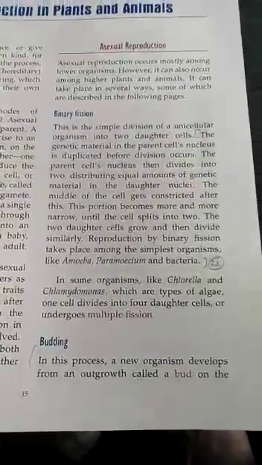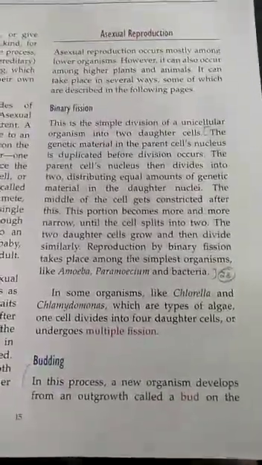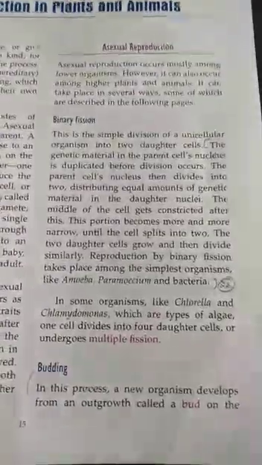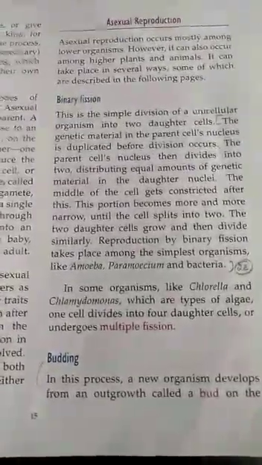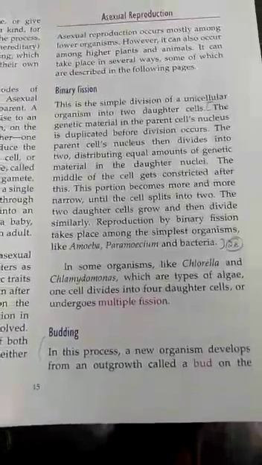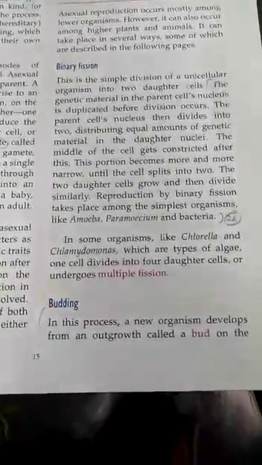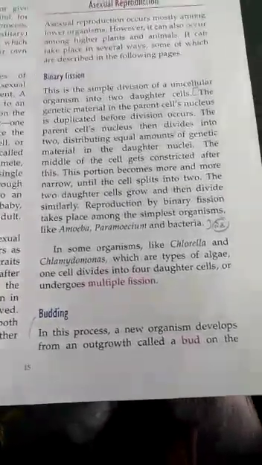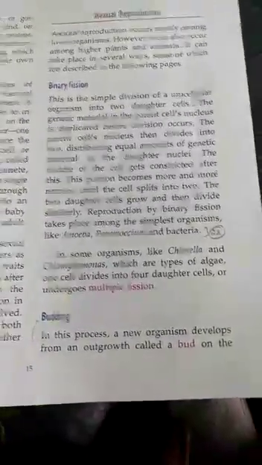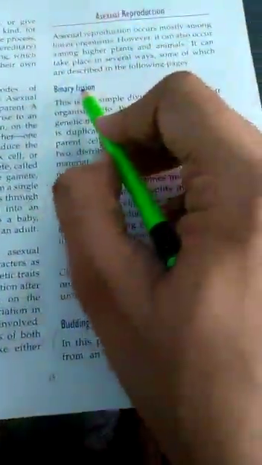Okay. Now I'm going to tell you in how many modes asexual reproduction is divided. Asexual reproduction is divided into binary fission, budding, fragmentation, regeneration, spore formation, and vegetative propagation. Then you will read the advantages and disadvantages also. These are the basic modes of asexual reproduction.